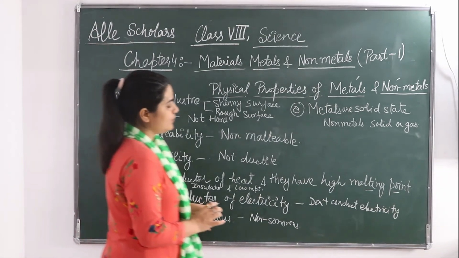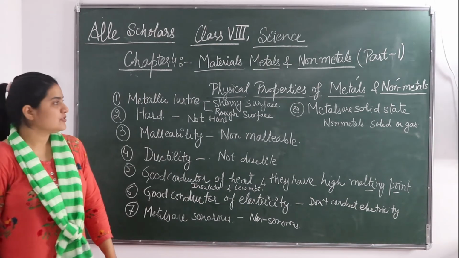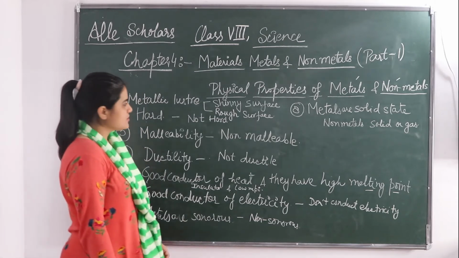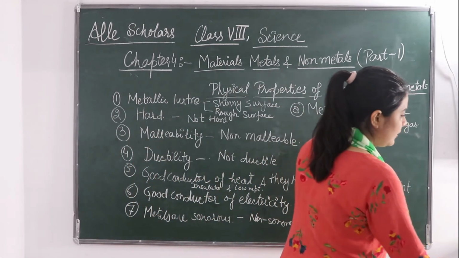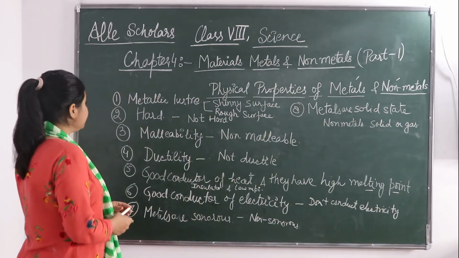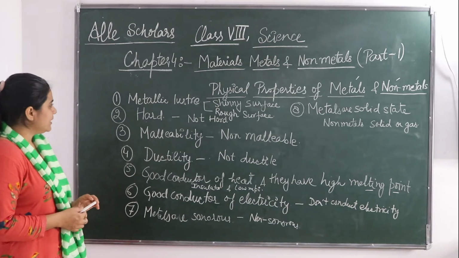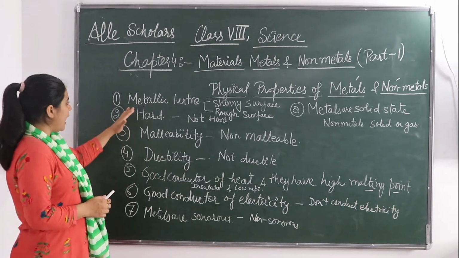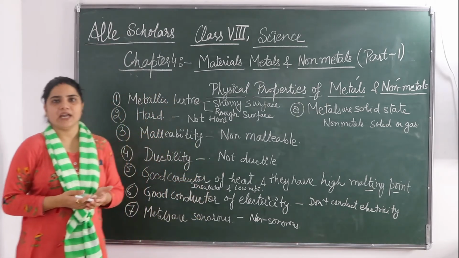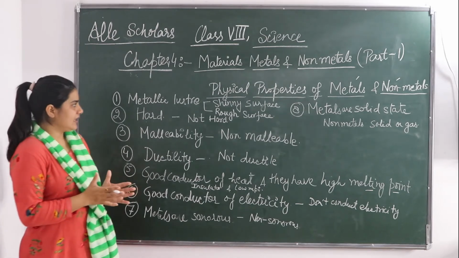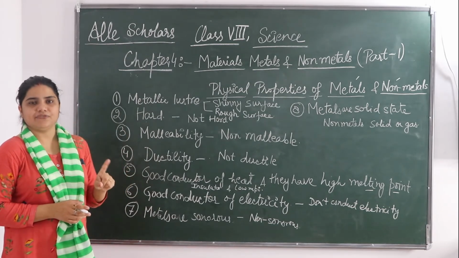Few things I will also be telling you more about non-metals. So let's see some of the exceptions of non-metals also. We have seen the exceptions of metals. Now we will be seeing the exceptions of non-metals. We all know that non-metals have a rough surface. They are not shiny. Okay. But there are a few non-metals like iodine and graphite that are lustrous, means they are shiny like a metal. Okay, so the exceptions are iodine and graphite.